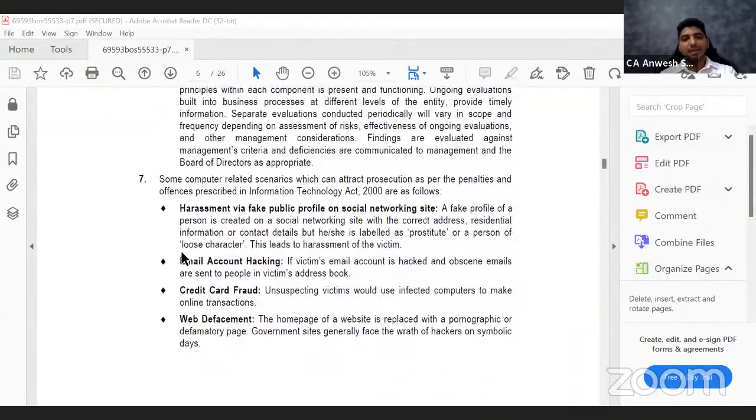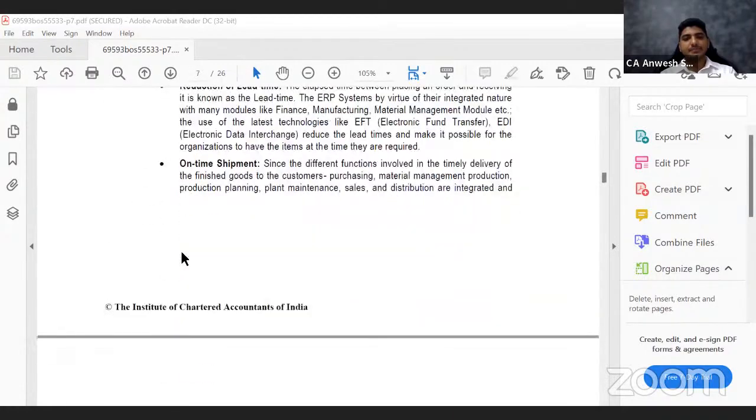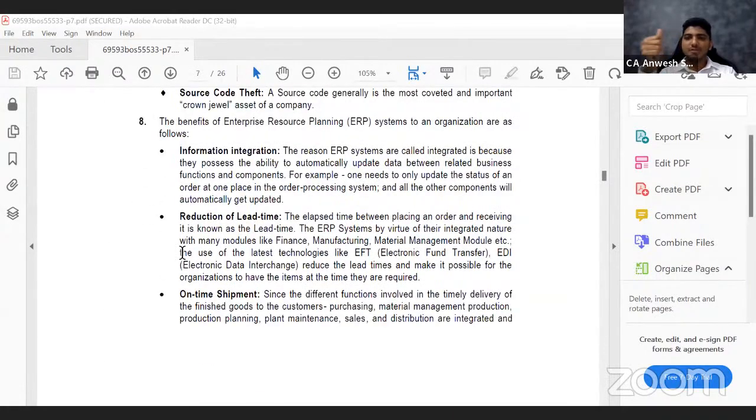Question number 8. The first benefit is information integration. Just know what we discussed. If one department enters the data, the data is readily available to the other department. Read the point. It says the reason ERP systems are all integrated is because they possess the ability to automatically update the data between related business functions and components.